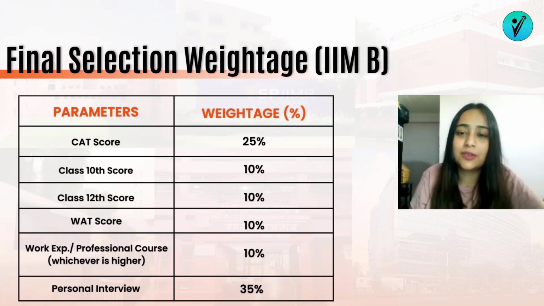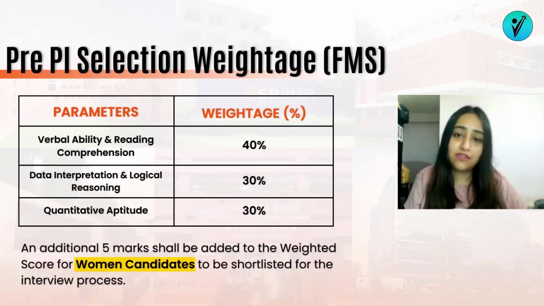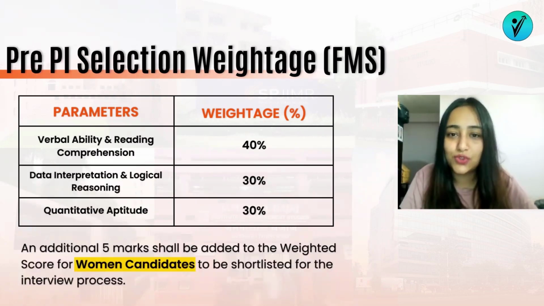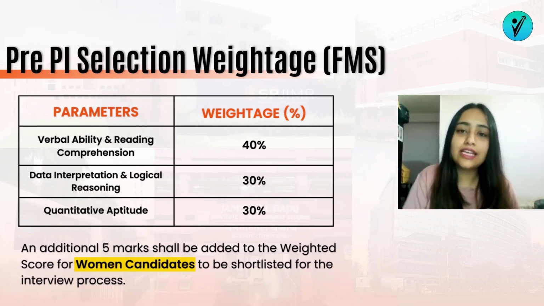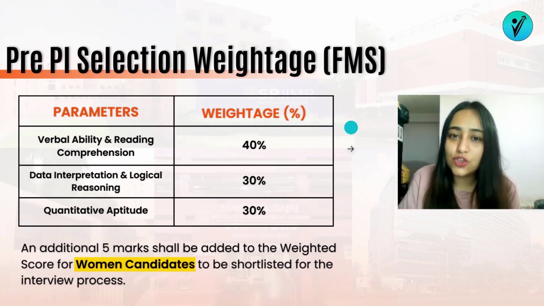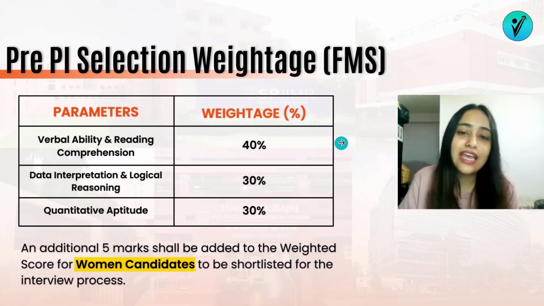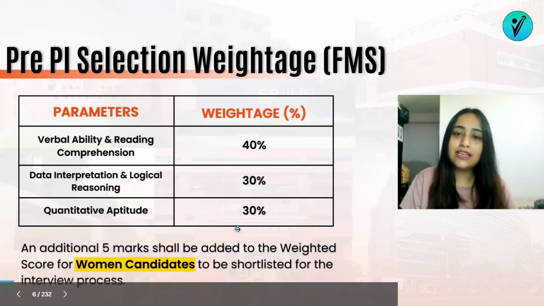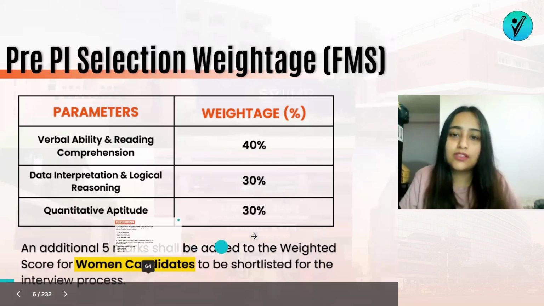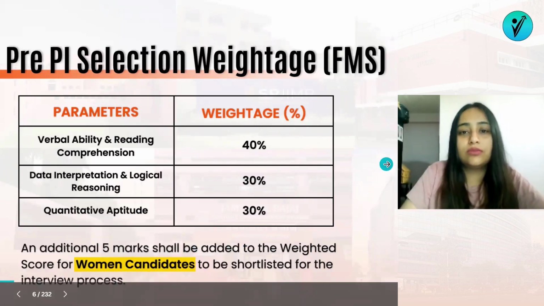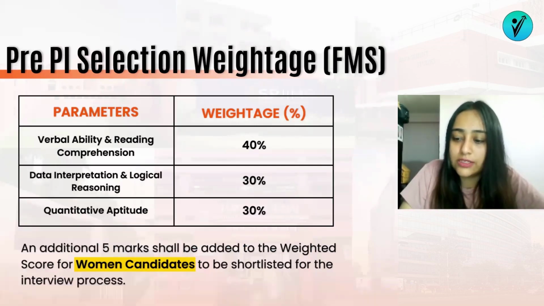एक और example लेते हैं FMS का, that is like a dream B school to so many of your aspirants. FMS, in order to shortlist candidates for the interview process, as such और कोई parameters नहीं consider करता. They just go with the overall CAT score as well as the sectional score in CAT. And exception इतना है female candidates के लिए that they get additional 5 marks on their weighted score so that they could be shortlisted for the interview calls.